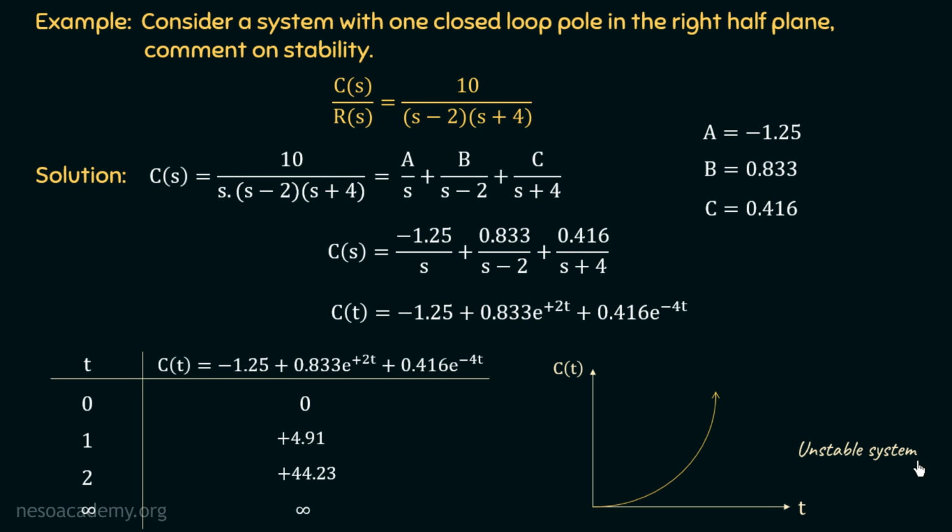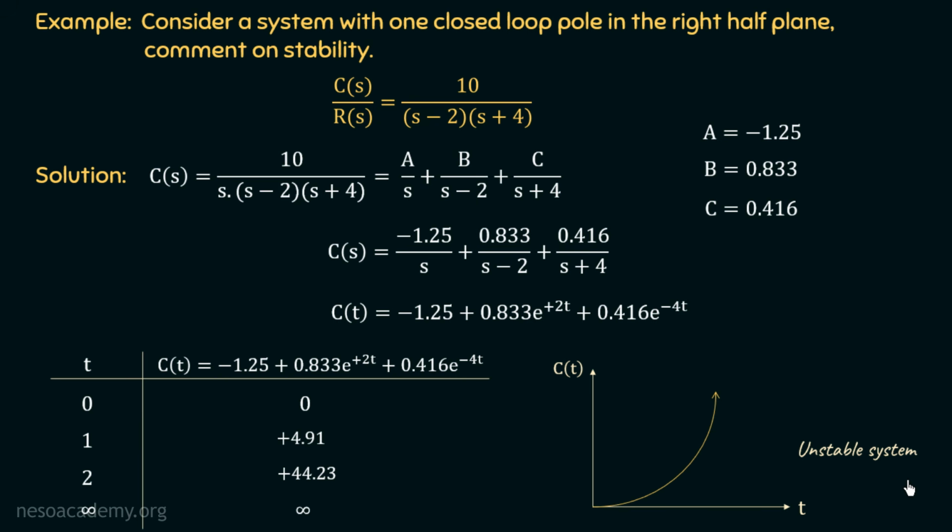We just have to observe one important point here. Due to the presence of a single pole in the right half plane, we have got one exponential term, which is the positive exponential term, and due to the presence of this positive exponential term, the output tends to infinity at steady state, which makes the system unstable. So we can say that even if a single pole is present in the right half plane, this system will become unstable. So in this way, we are done with this example.